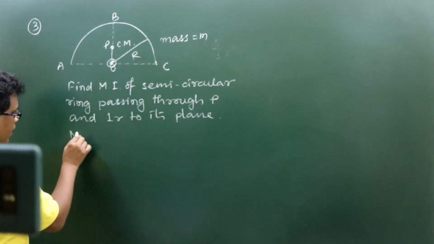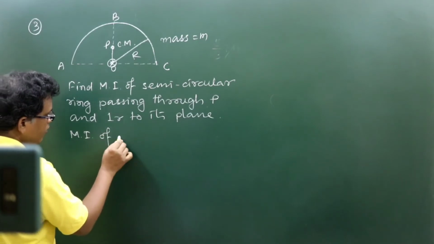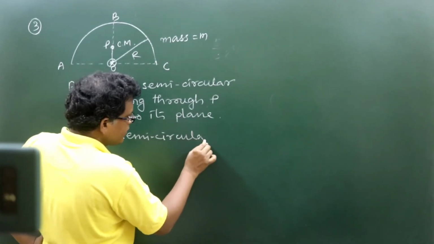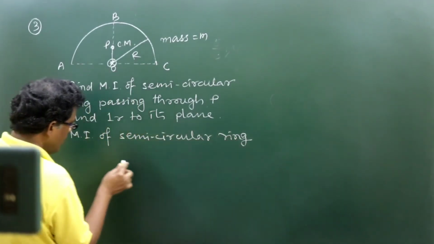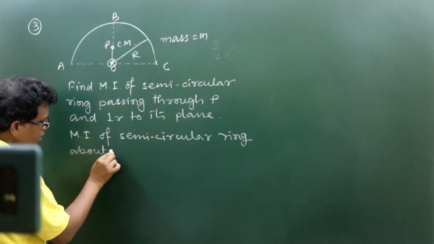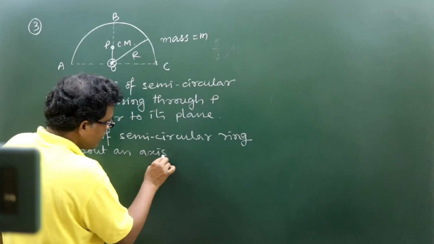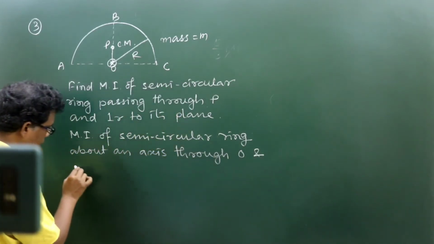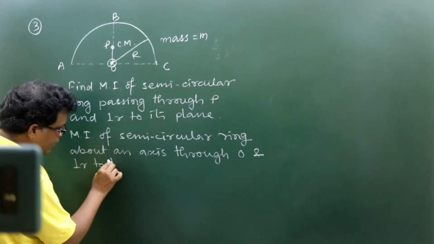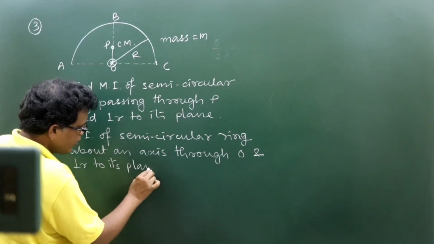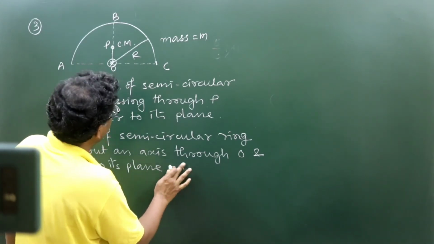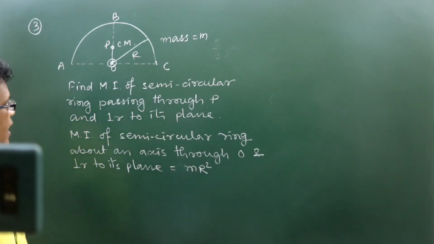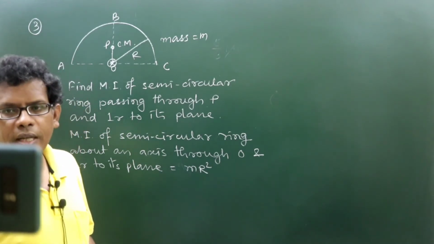I can write down MI of semicircular ring about an axis through O and perpendicular to its plane, that is undoubtedly MR square, no doubt about it, because that line will be treated as if it is the geometrical axis.